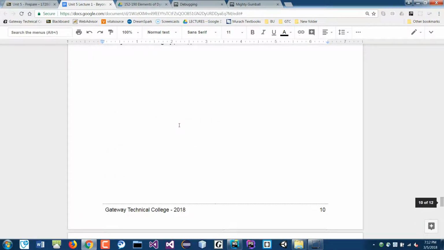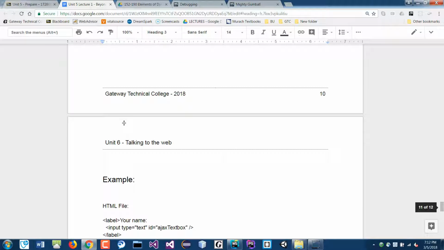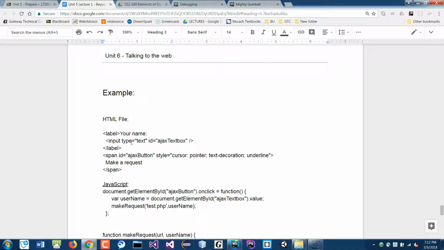Actually, we'll continue with the other part, the JSON-P. That's for if you want to access data cross-server. So from a different server or different domain, because with the XHTML request you can only do that within the same domain name. If you want to go to a different domain and get data from there, you'll use the JSON-P. Okay, the JSON padding, that's what the P stands for. And we'll do that next week. That one is very popular as well.